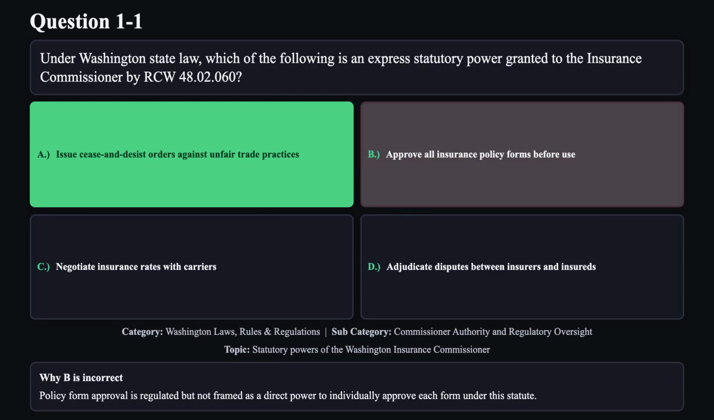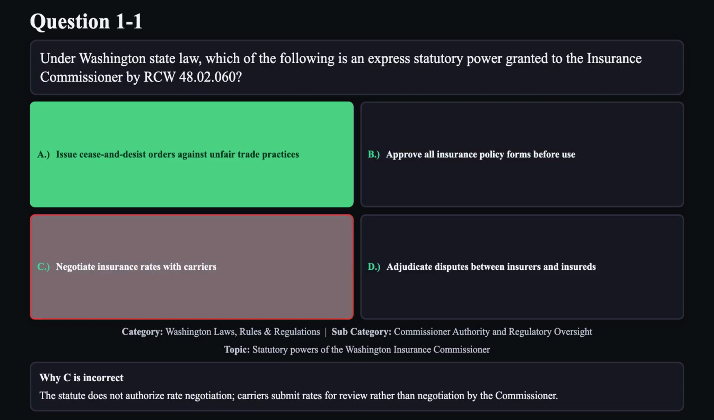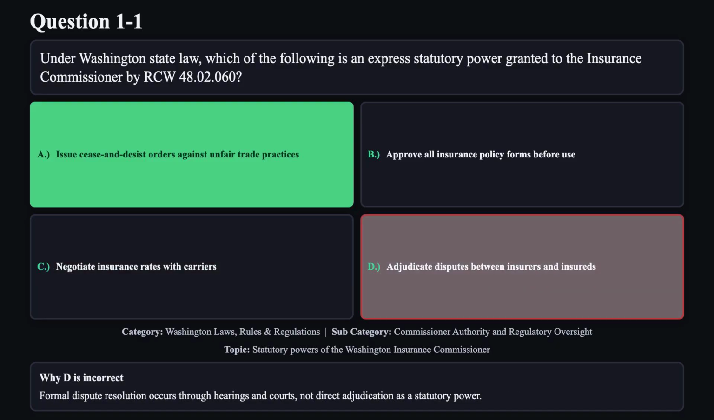Reason B is not correct. Policy form approval is regulated but not framed as a direct power to individually approve each form under this statute. Reason C is not correct. The statute does not authorize rate negotiation. Carriers submit rates for review rather than negotiation by the Commissioner. Reason D is not correct. Formal dispute resolution occurs through hearings in courts, not direct adjudication as a statutory power.